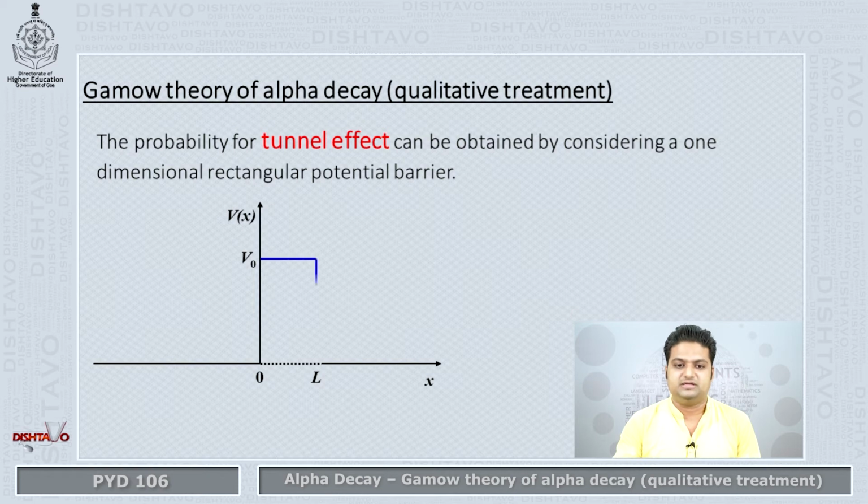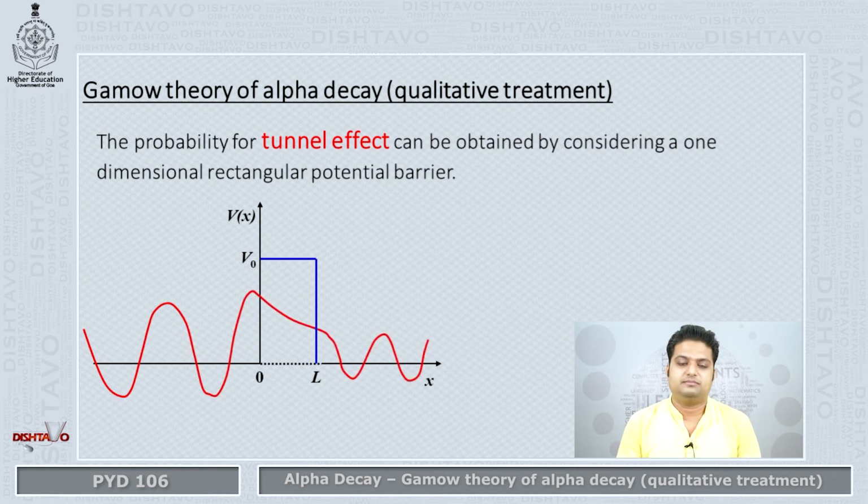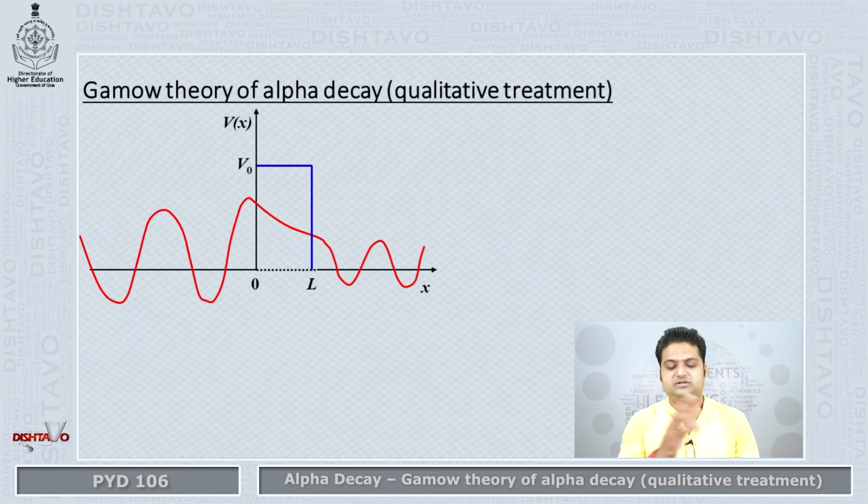So to understand this tunnel effect, let's recall the basics of what we understood in quantum mechanics. You were given a potential barrier of length L having potential V naught, and an incident particle coming from the left side. There was some probability of passing through or transmitting through the barrier, even though it didn't have the energy required to pass through.